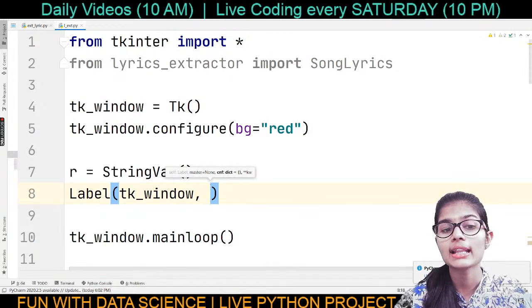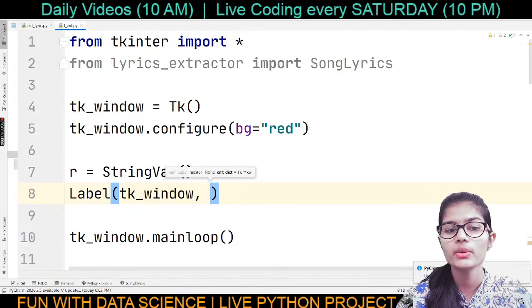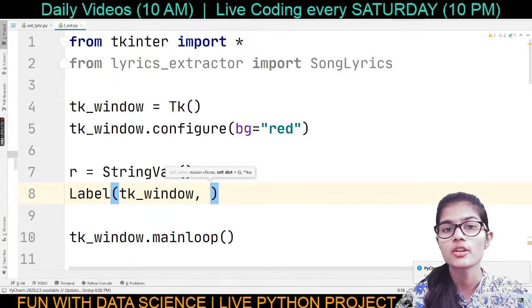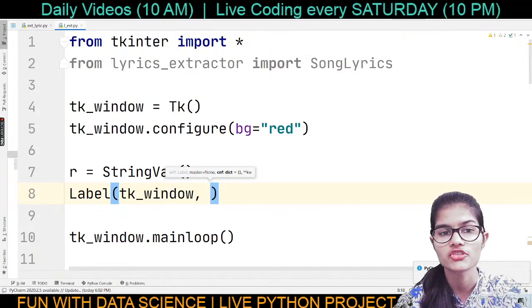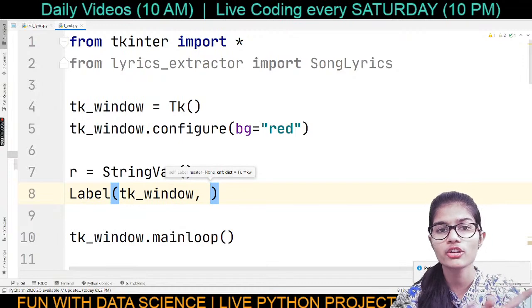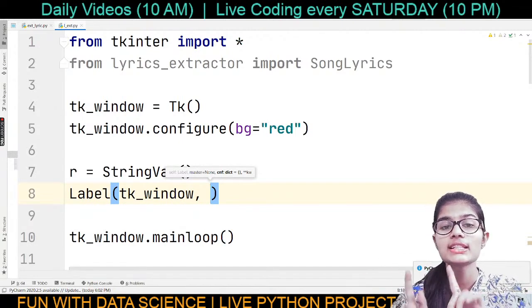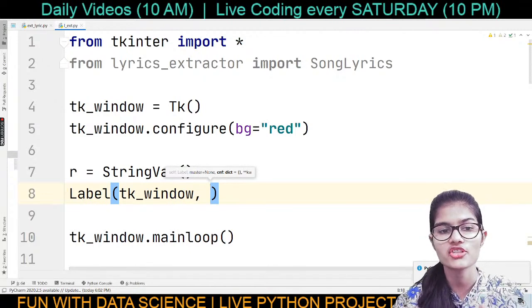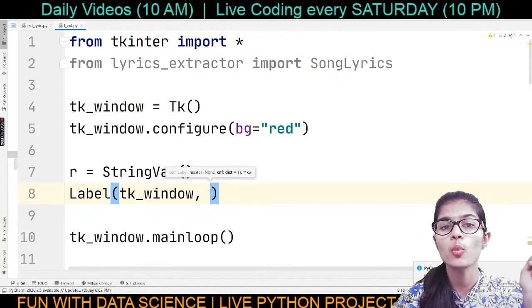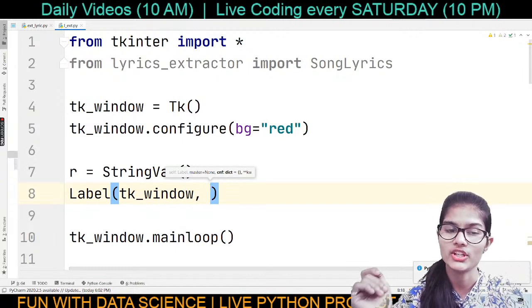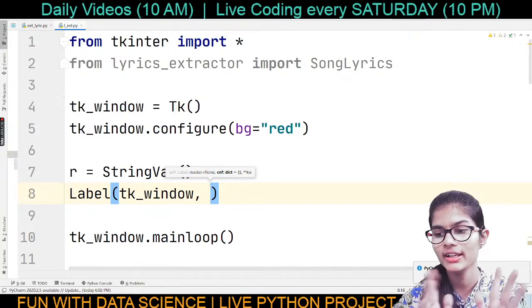In the same manner, whenever we have to write anything onto the tkinter window, you use the label function. So that's the complete idea.